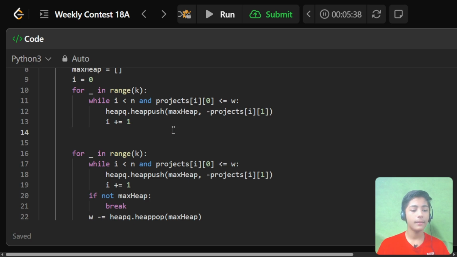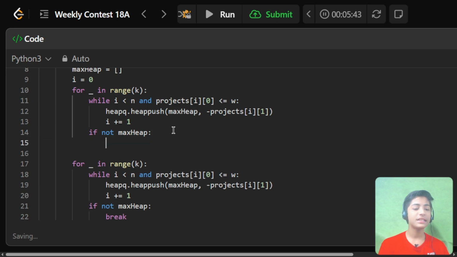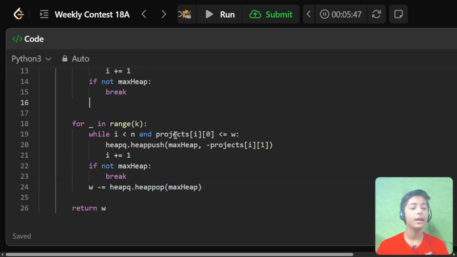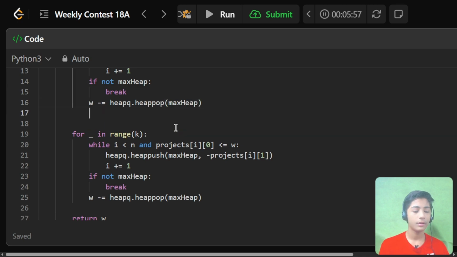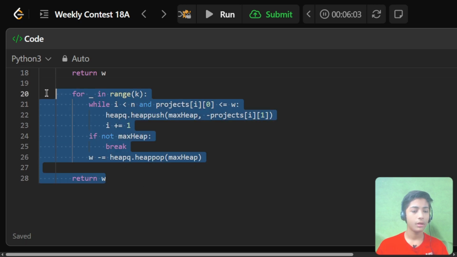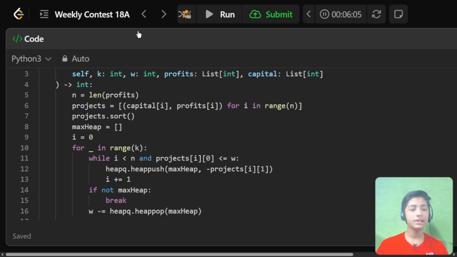Then define an if statement: if not max_heap, then a break statement, so it will pause. Then w -= heapq.heappop(max_heap). Then return w. Perfect.